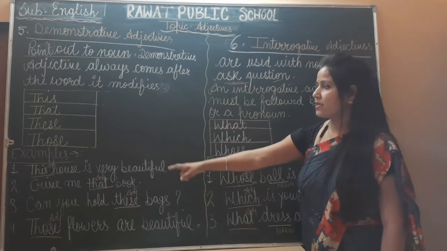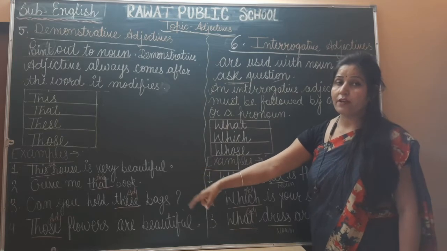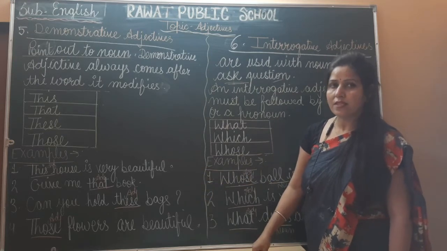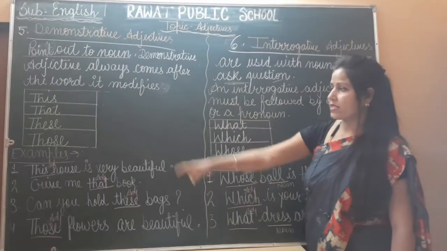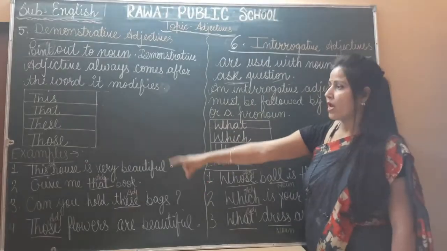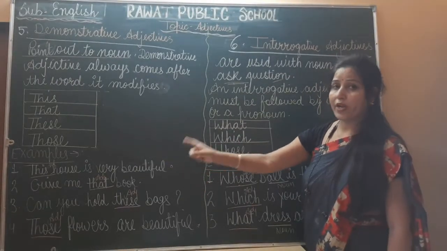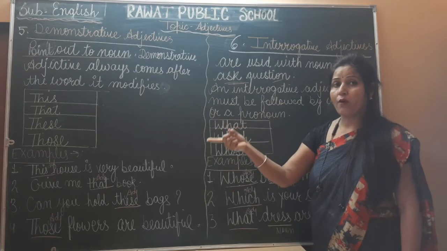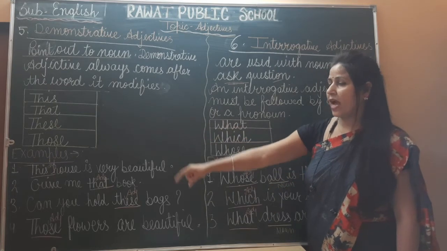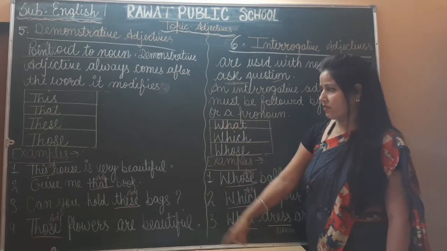So first is, this house is very beautiful. In this sentence, what is the demonstrative adjective? Yes, this is a demonstrative adjective, and the word house is a noun. And second, give me that book. It means that is pointing out the noun book. So that is a demonstrative adjective in this sentence.